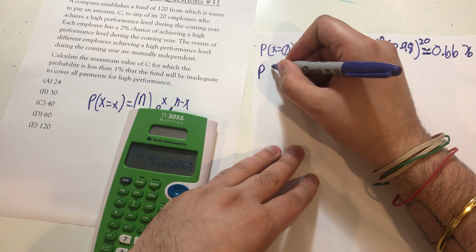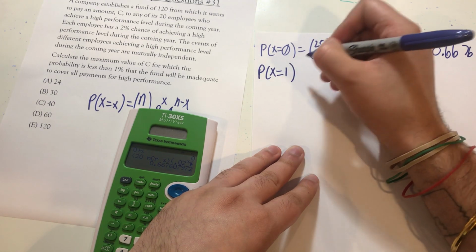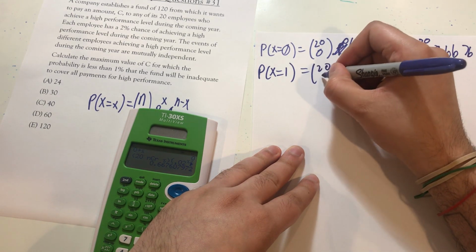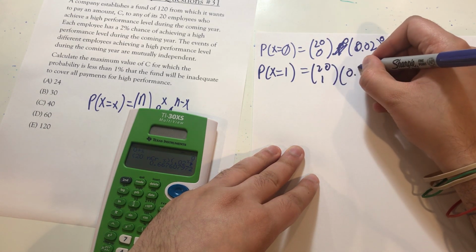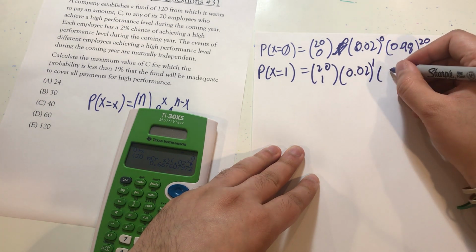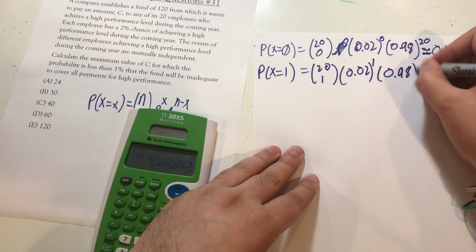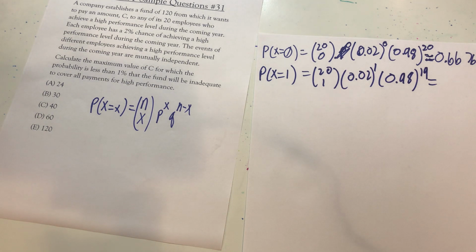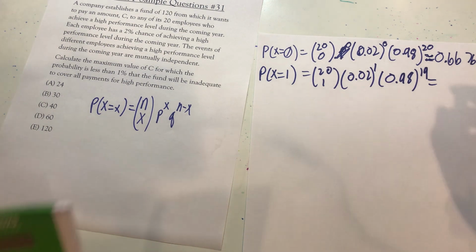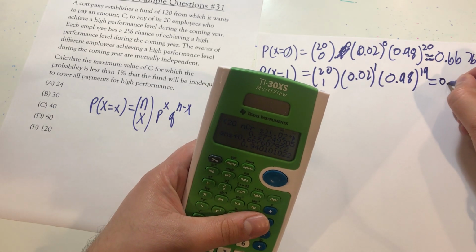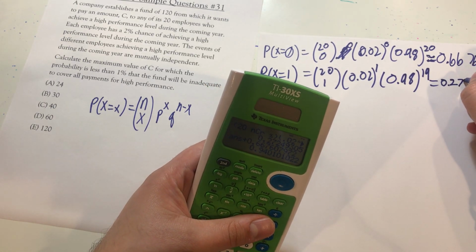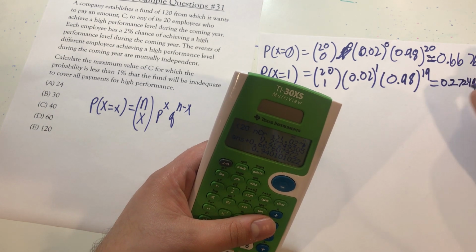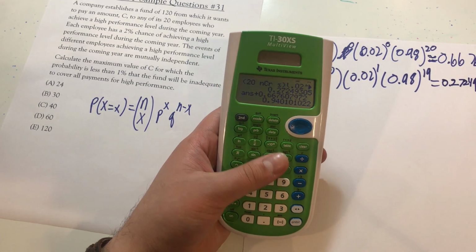So now let's check out the probability of exactly one employee getting this, and that's going to be 20 choose 1 times 0.02 raised to the first power times 0.98 raised to the 19th power. Okay, and that's going to end up being 0.27249, and continuing and so on.